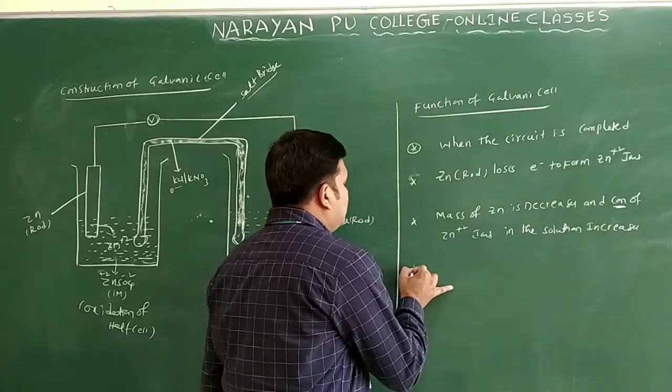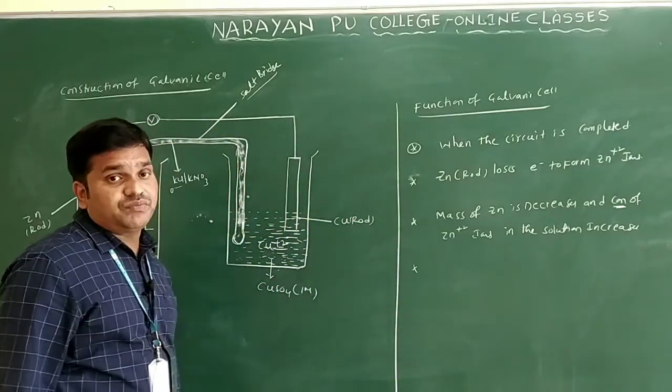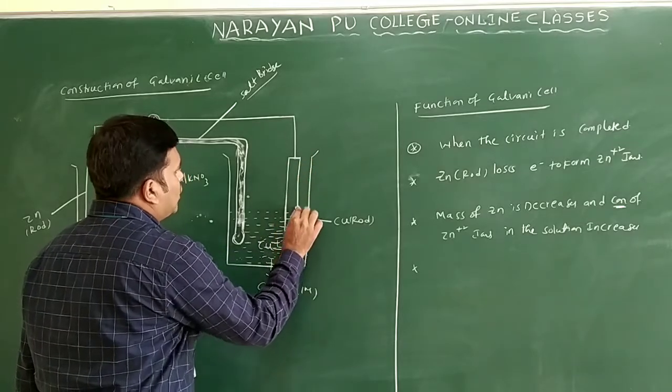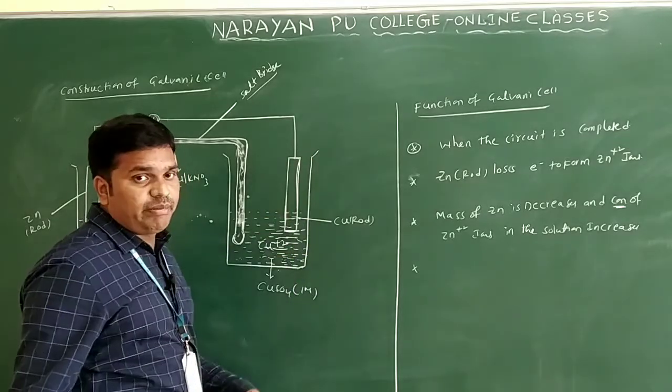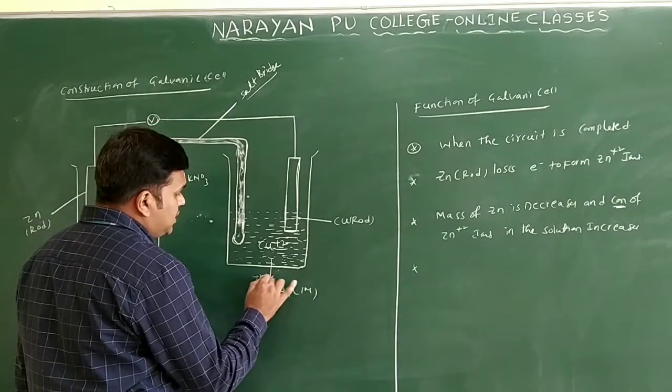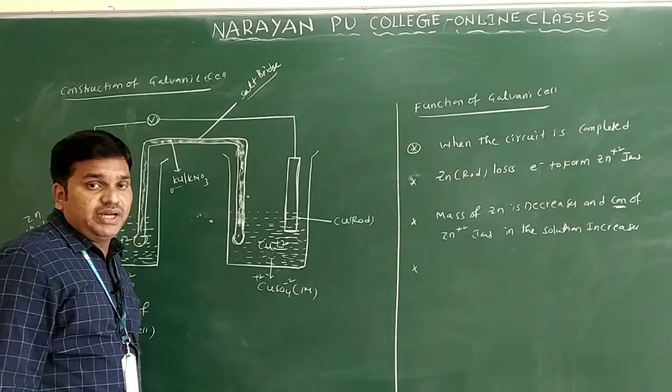Now what about this side? Here the copper rod is already there, dipped in copper sulfate solution. This copper sulfate solution dissociates into Cu+2 ions and SO4 2- ions only.